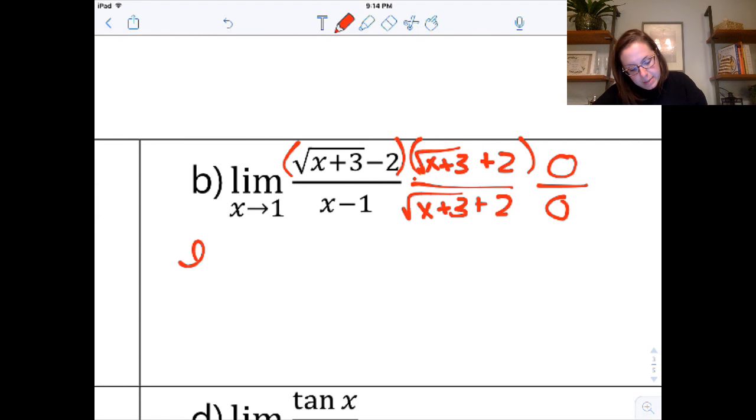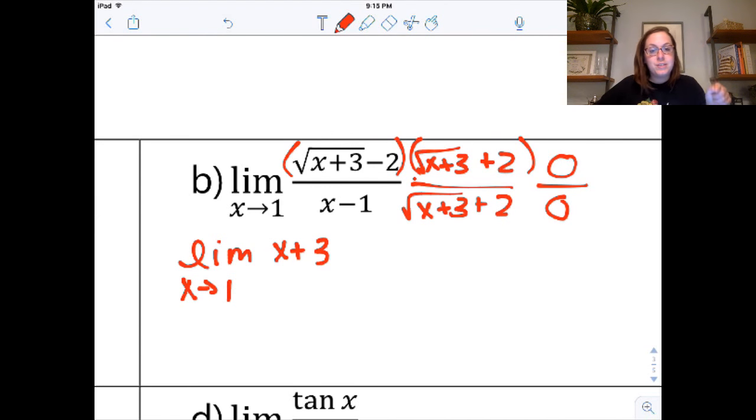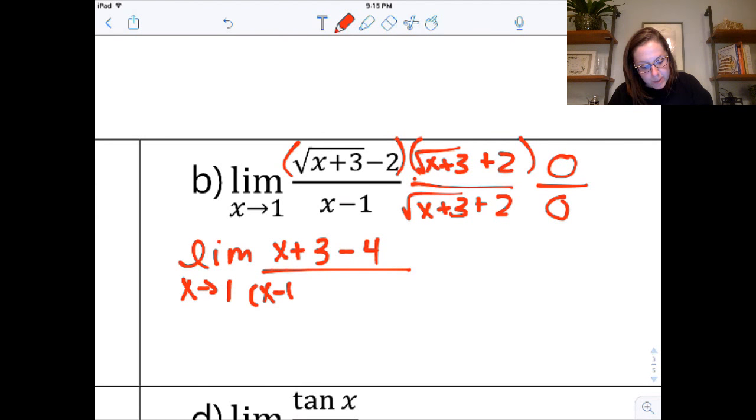This is going to be the limit as x approaches 1 of x plus 3, now it's going to be plus 2 times the square root of x plus 3, and minus 2 times the square root of x plus 3. So those cancel. Minus 4, over, and good algebra in your denominator, keep that x minus 1 in parentheses.